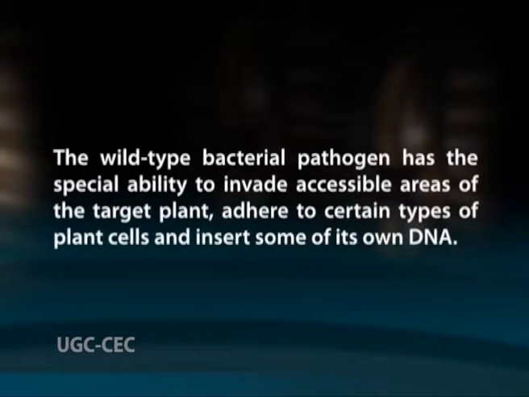Infected plants display a gall on the stem which is composed of proliferating plant cells that were transformed with bacterial DNA. The wild type bacterial pathogen has a special ability to invade accessible areas of the target plant, adhere to certain types of plant cells and insert some of its own DNA. This DNA is coated with different bacterial encoded proteins which protect the DNA from degradation, direct transport to the nucleus and assist with integration of bacterial DNA into the plant genomic DNA.